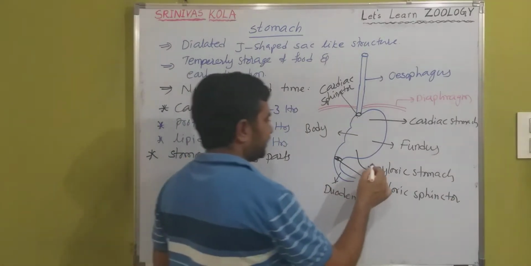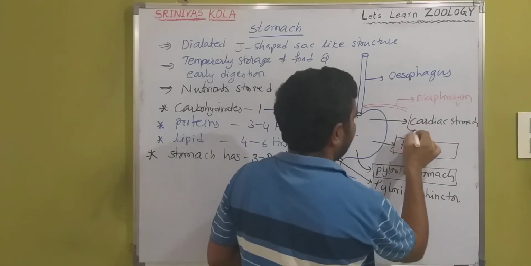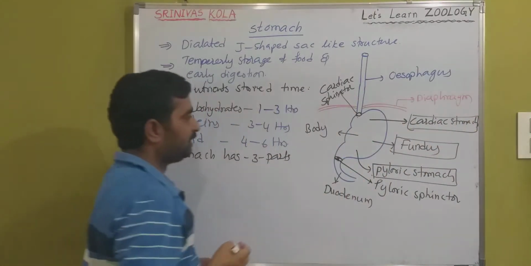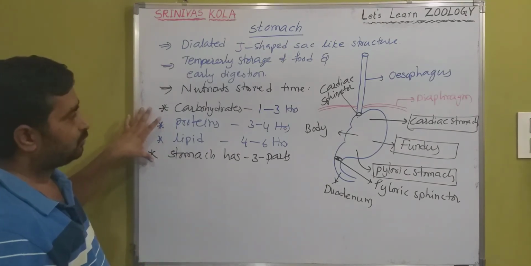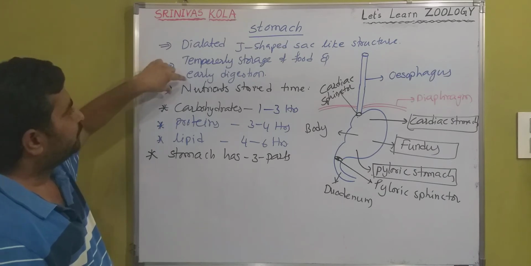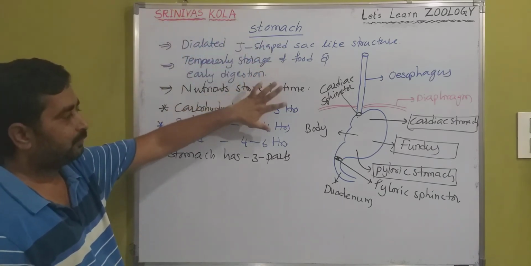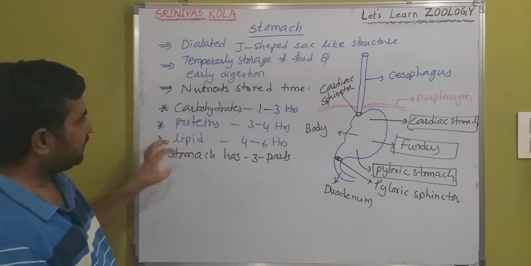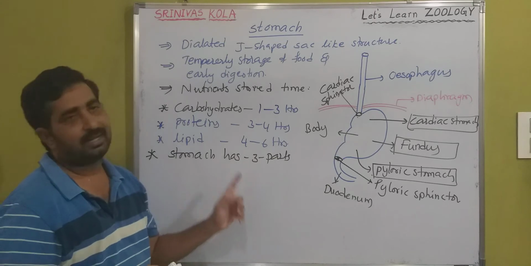And the stomach has three major parts: pyloric stomach, fundus stomach, and cardiac stomach. It is a food storage tank, a J-shaped, sac-like structure. This is the primary information on the stomach. Now, the anatomical view of the stomach.